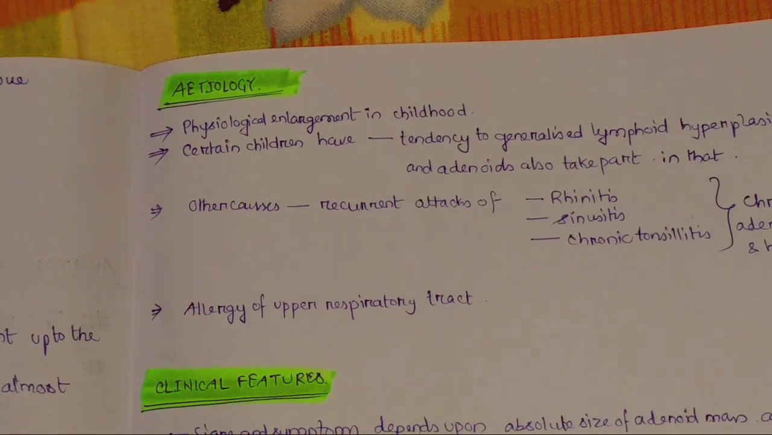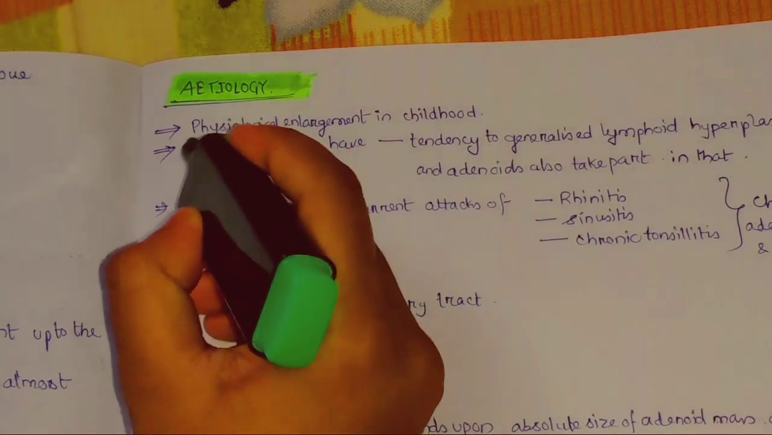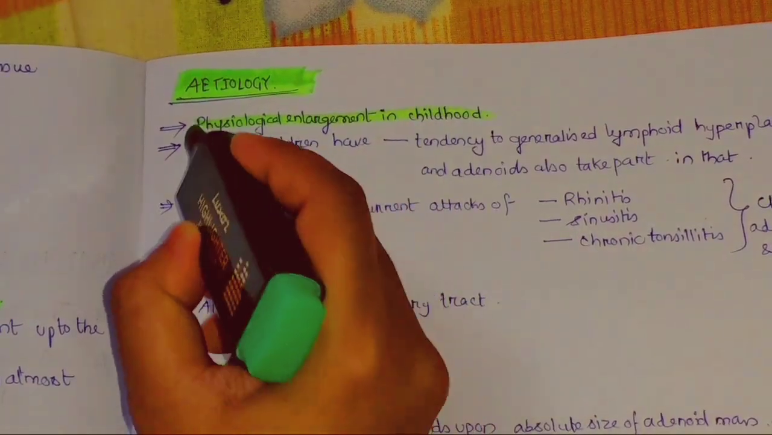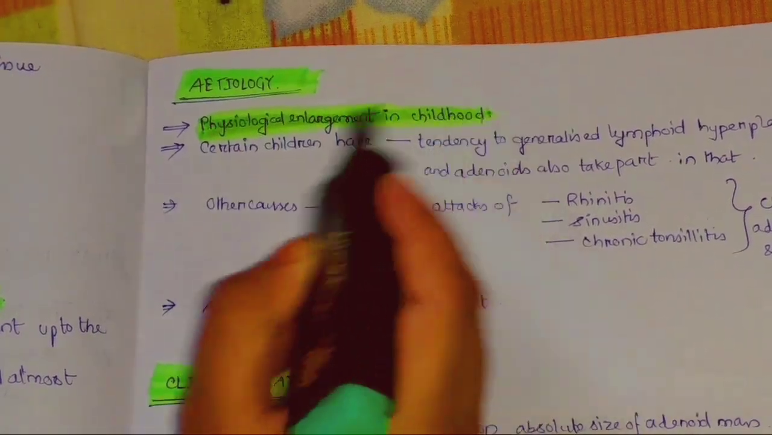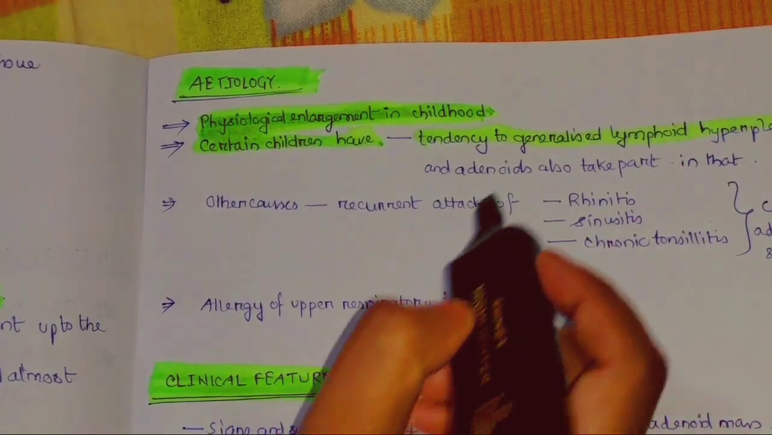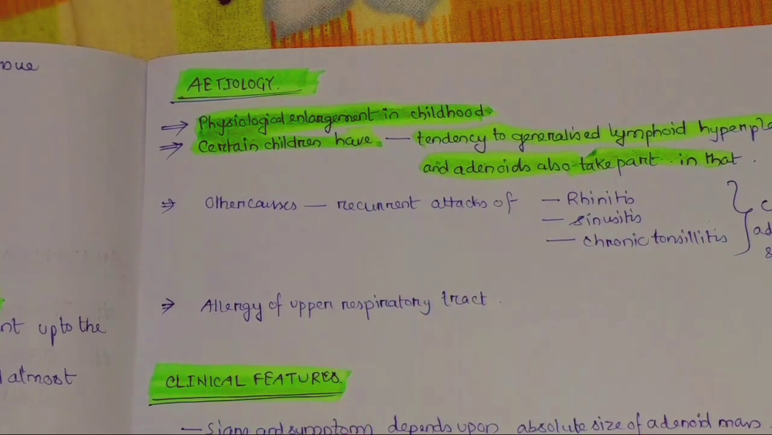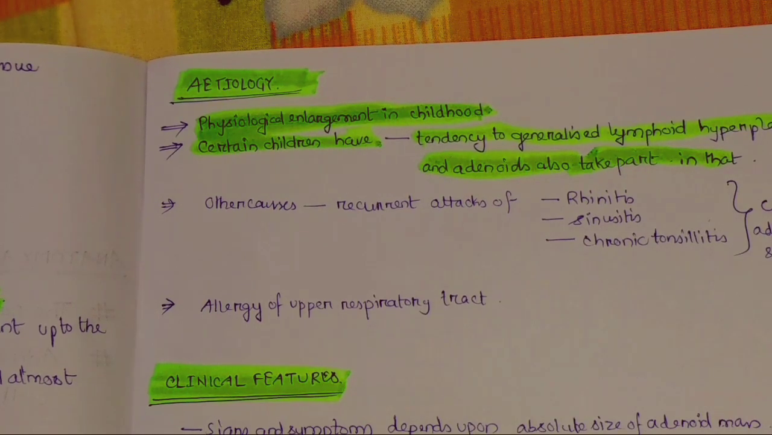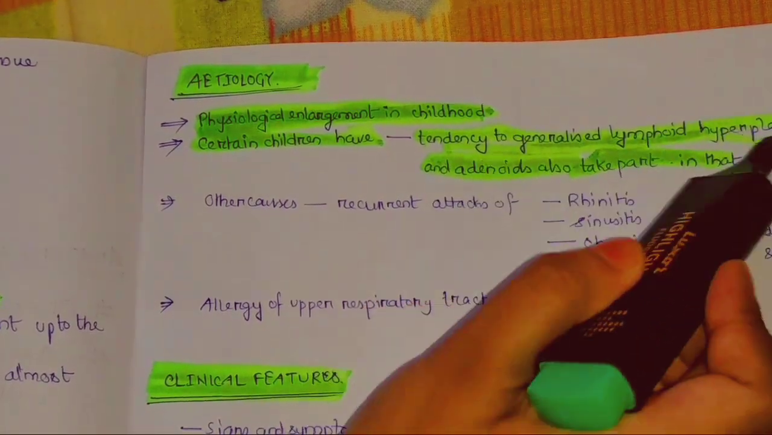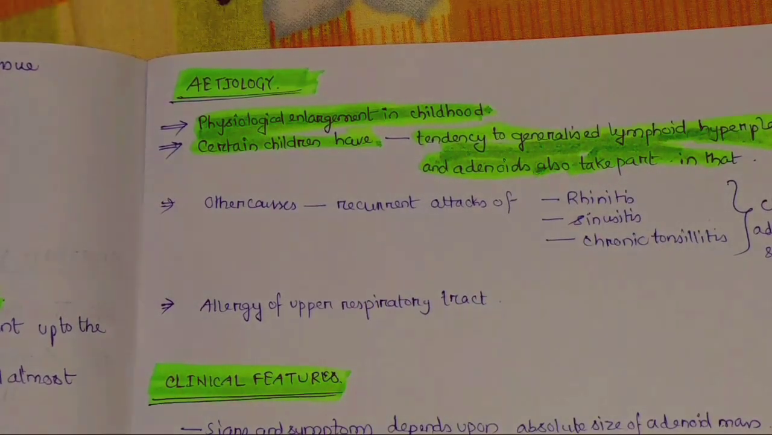Etiology. The first is the physiological enlargement in childhood at the age of 6 years. We all know that there is enlargement of adenoids at the age of 6 years, mainly in certain children who have the tendency to generalized lymphoid hyperplasia, and in that case adenoids also take part. Not all children will undergo physiological enlargement of adenoids in childhood, but certain children have a tendency to generalized lymphoid hyperplasia, and then adenoids also take part.